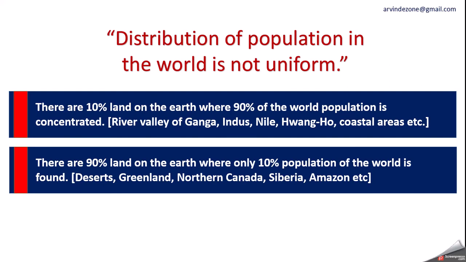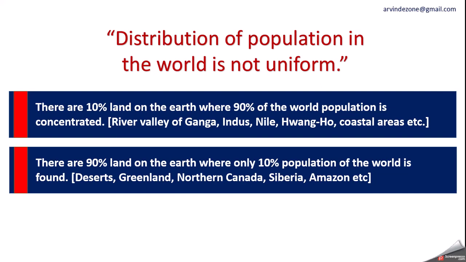So just in contrast to the above point, these areas are deserts like Sahara Desert, Namibia Desert, Thar Desert, Atacama Desert, Greenland, northern Canada and Siberia, which are very cold places, the Amazon basin having very dense tropical forest, and the entire Antarctica continent. Population is very low.